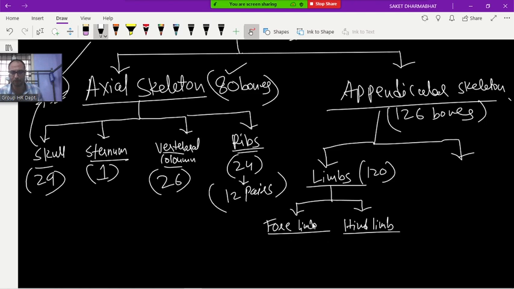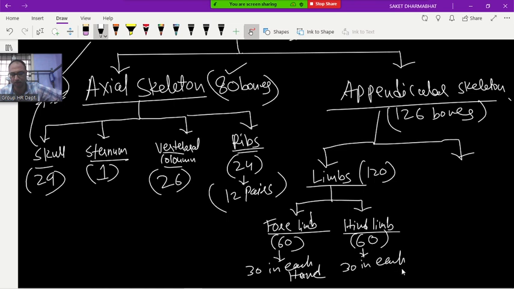Forelimb and hind limb. Forelimb means hand. Forelimb contains a total of 60 bones. Hind limb contains 60 bones. That means 30 in each hand. Hind limb also has 30 in each. Clear up to here?